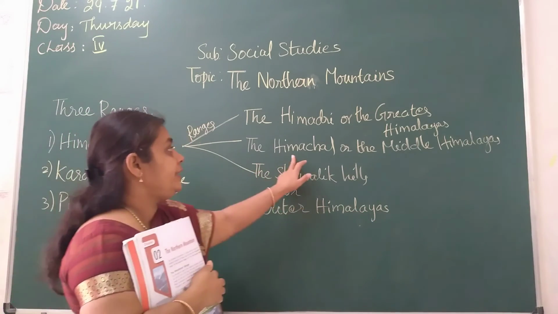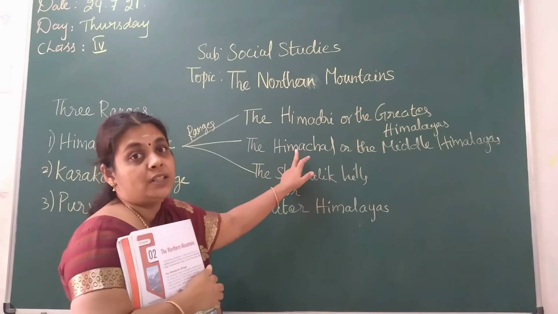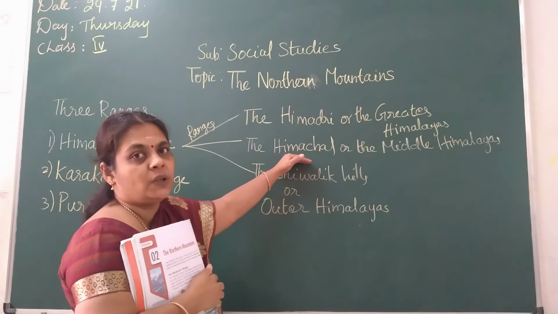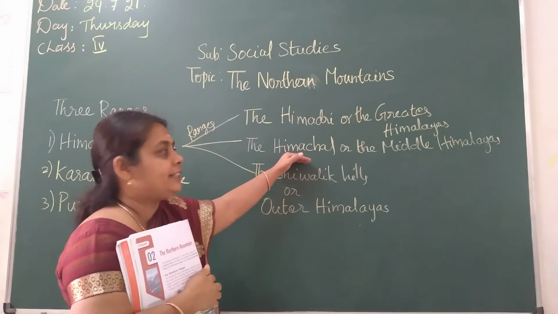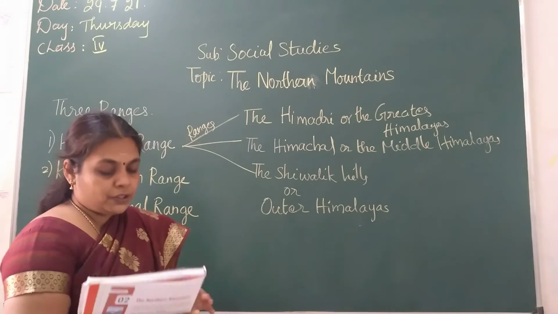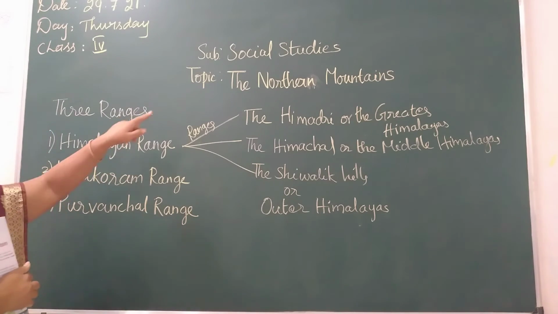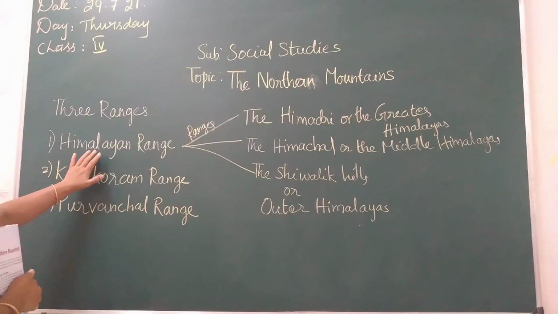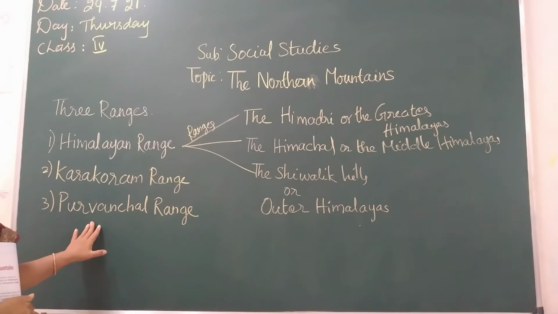That's why we have a state known as Himachal Pradesh, because that region is located only in the Himachal range. So that's why it is called Himachal Pradesh. Okay, children. In today's class we saw the northern mountains. There are 3 ranges: the Himalayan range, the Karakoram range and the Purvanchal range.